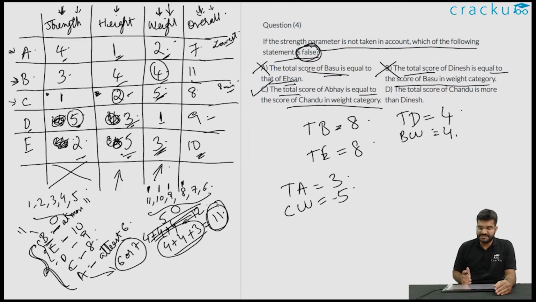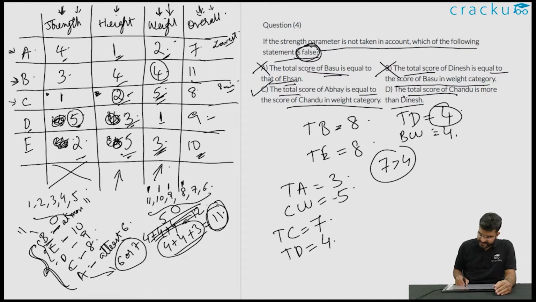But just for completion, let us look at the fourth option also. The total score of Chandu will equal 2 plus 5, which is equal to 7, is more than that of Dinesh. What is the total score of Dinesh? We have already calculated the total score of Dinesh, which is 4. So 7 is greater than 4. So this option is true. So it is not the correct answer because we are looking for the false statement. So in this case, the correct option is option C.